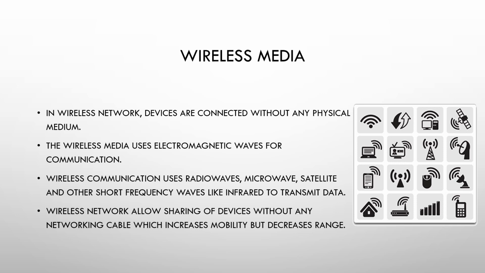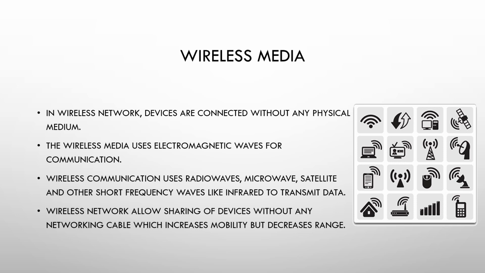Let me take the example of a mobile phone. Your mobile phone works in a wireless media. It works with the help of a network. How do we get the network? We get the network with the help of a tower that has a receiver and a transmitter. Without a tower, our mobile phone will not work.